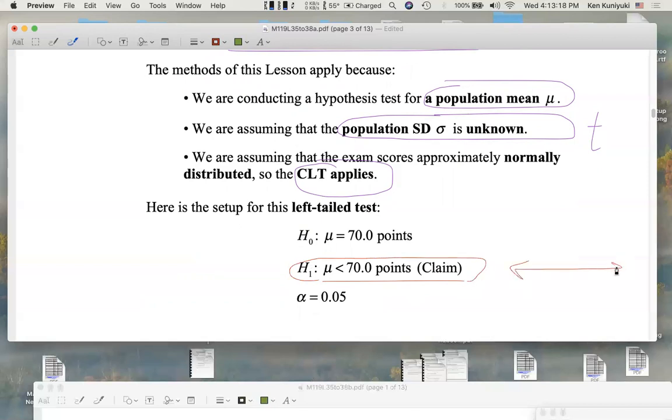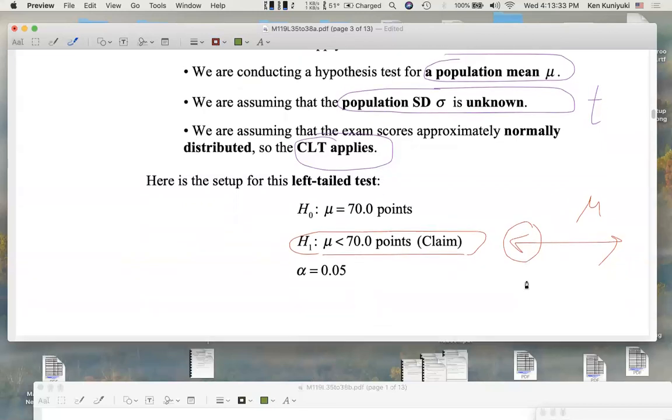Which means, in this test for mu, here's a mu number line, the alternative here favors lesser values for mu, smaller values for mu. So if the population mean really is 60 points or 50 points, we're in here.